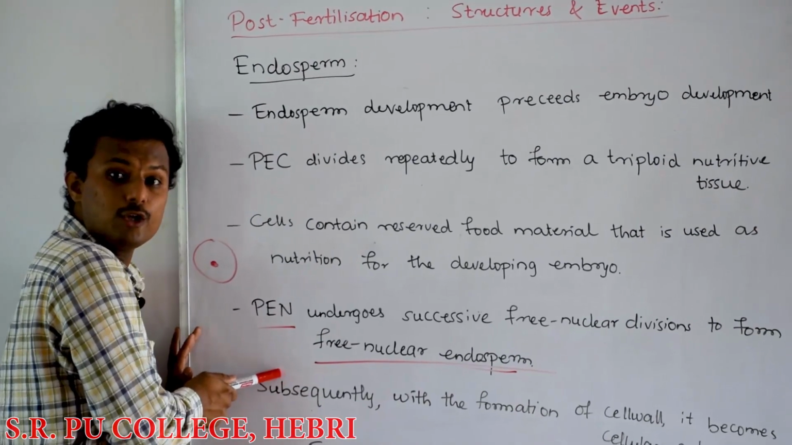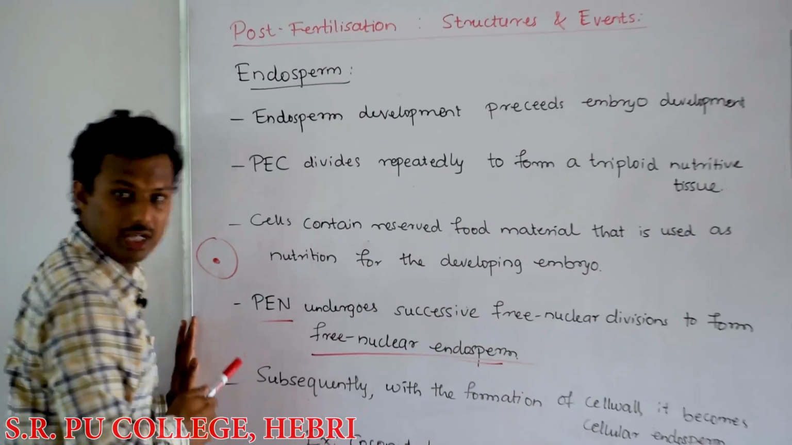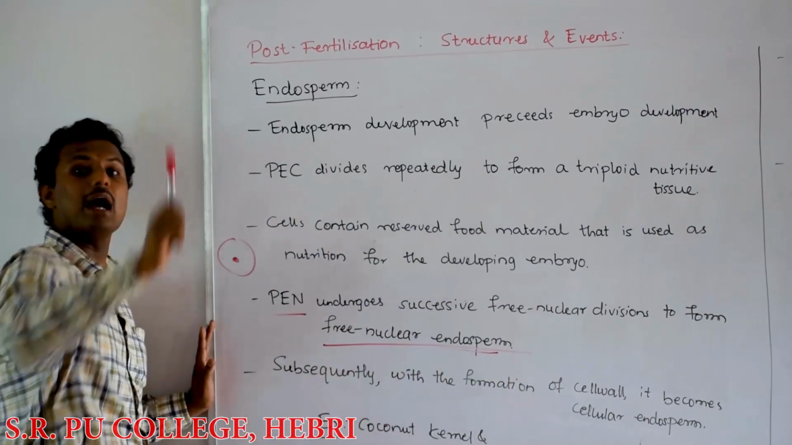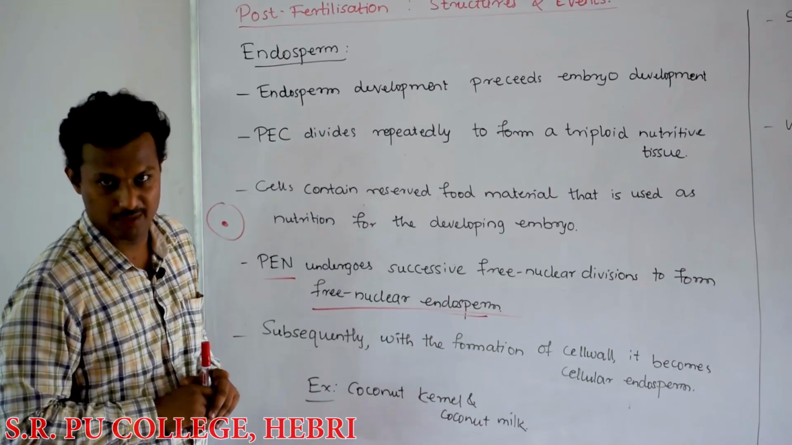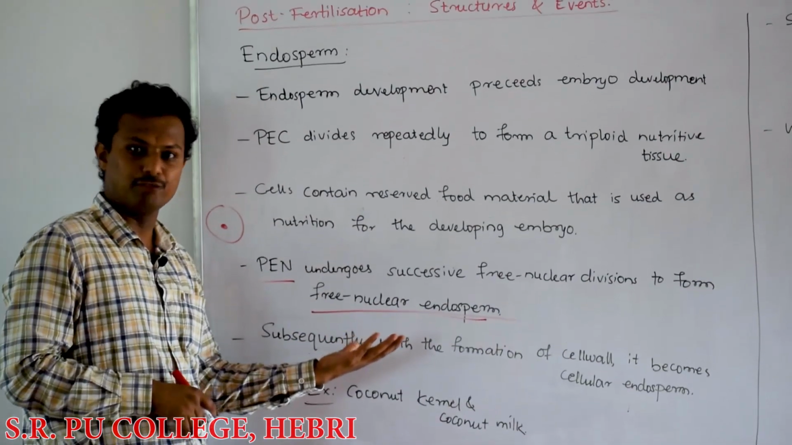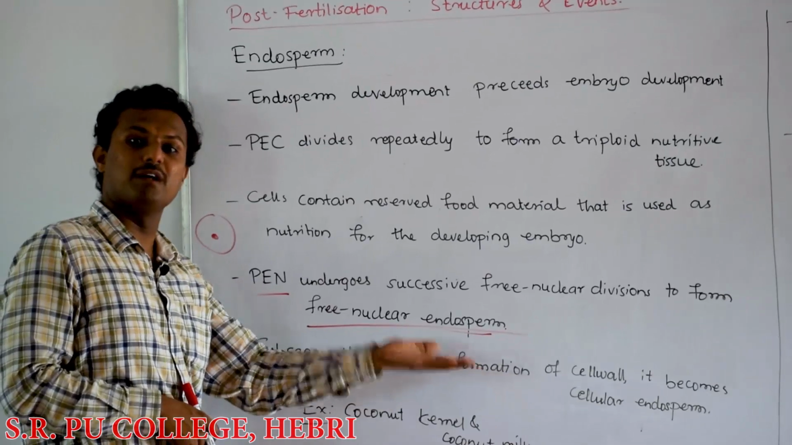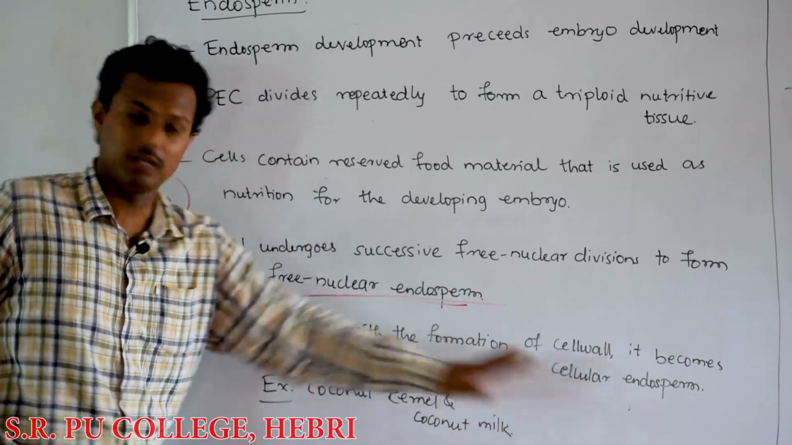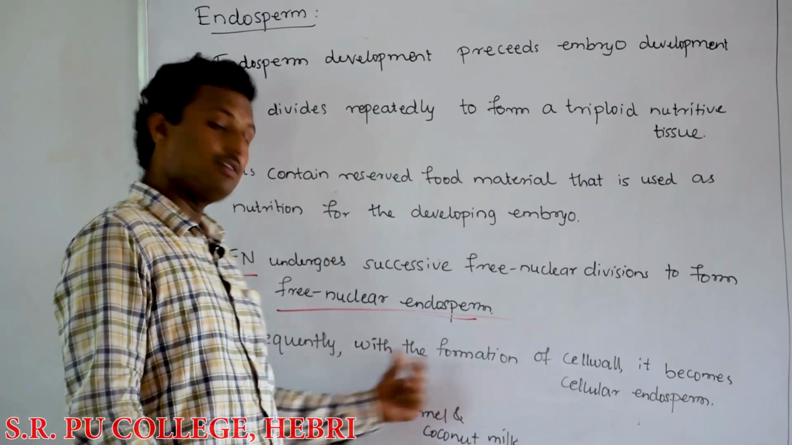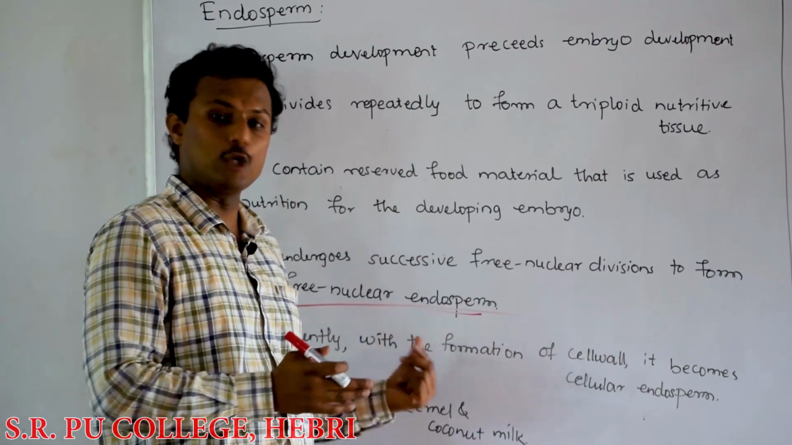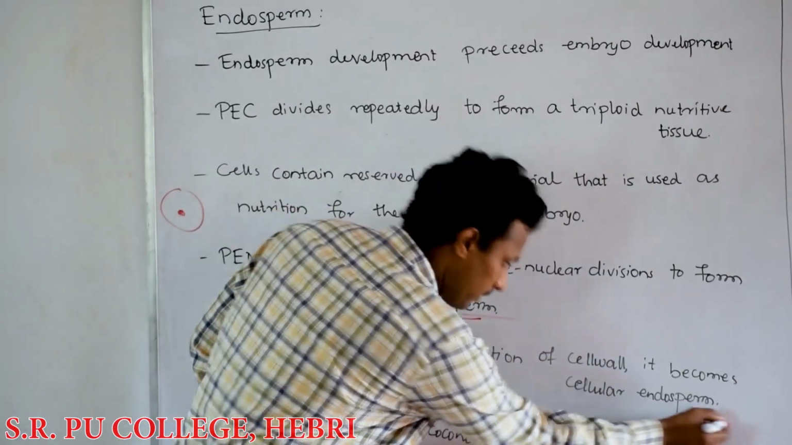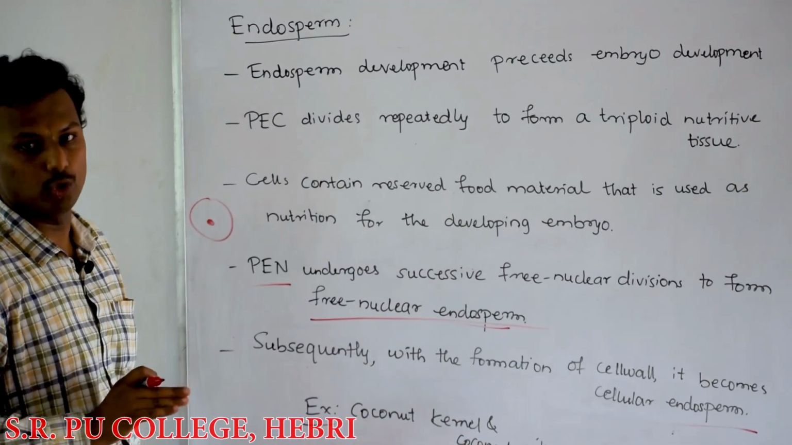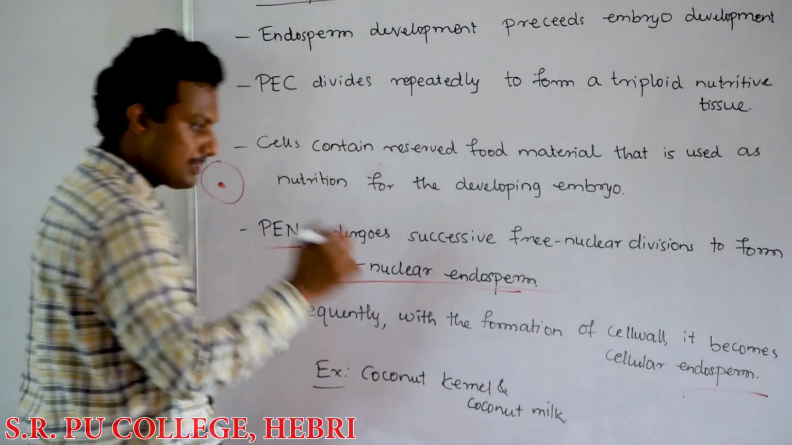This free nuclear endosperm will further undergo subsequent divisions, and these divisions will be accompanied by cell wall formation. Such wall-formed endosperm will be called cellular endosperm. So the solid, fleshy edible part of the coconut can be called a cellular endosperm.